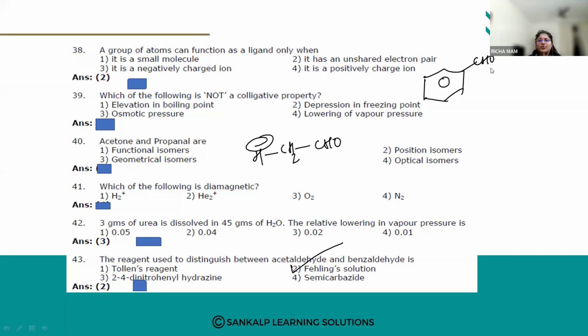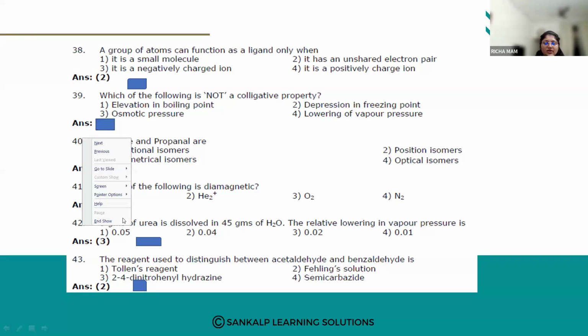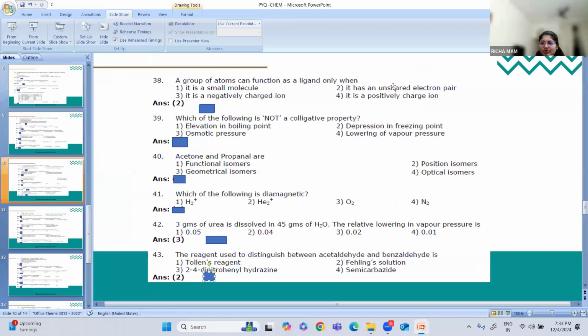So these were some of the questions from the model question paper. I hope you have understood. Like this only the questions will be. What you need to do is practice more. You can practice some repeatedly asked questions.